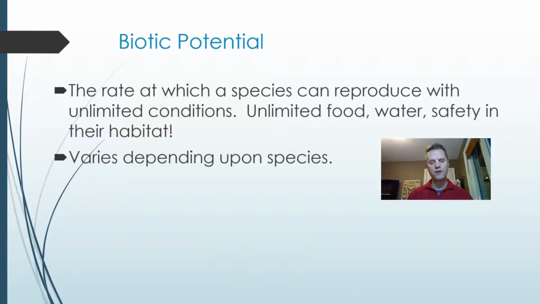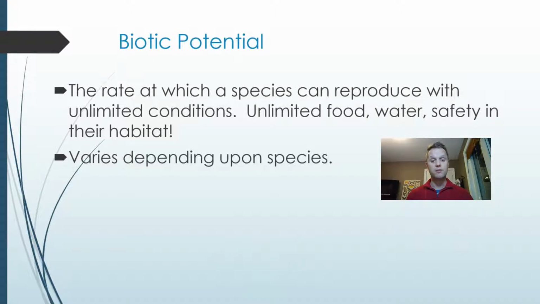In order for us to understand what's limiting a population, first what we're going to talk about is what happens when nothing is limiting a population. Well, this is known as the biotic potential. And what the biotic potential is, it's the rate or how quickly a species can reproduce with unlimited conditions. That means it's got unlimited water, food, safety in their habitat.